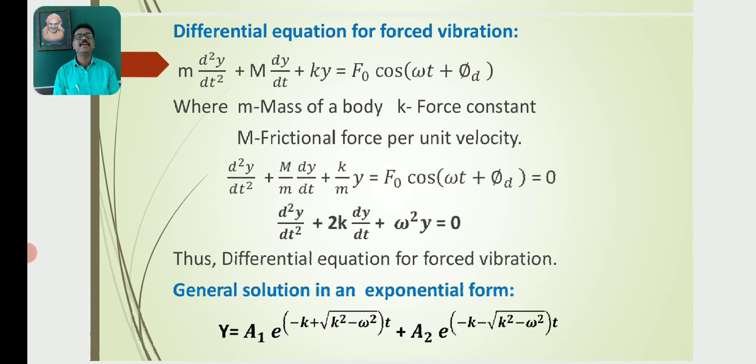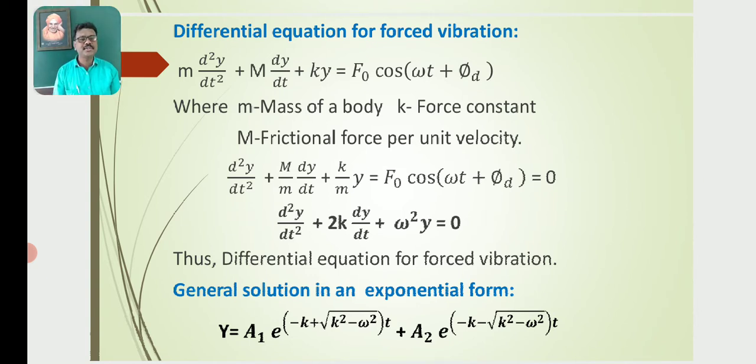Then d²y/dt² + (r/m) dy/dt + (k/m) y = (F₀/m) cos(ωt + φ). Further, this can be written as d²y/dt² + 2k dy/dt + ω²y = 0. So this is the differential equation for forced vibration.